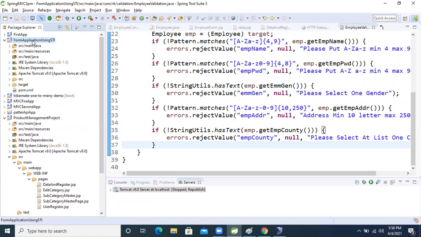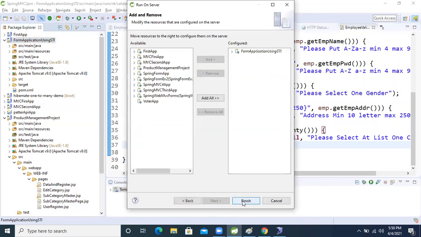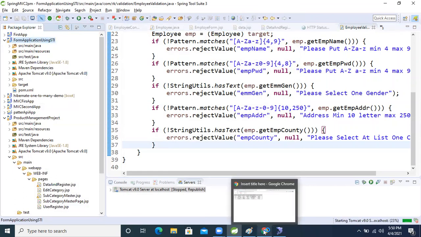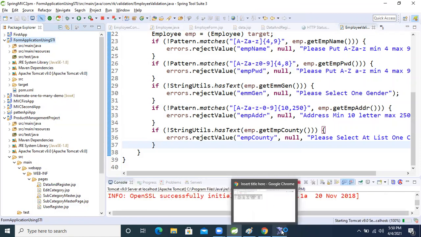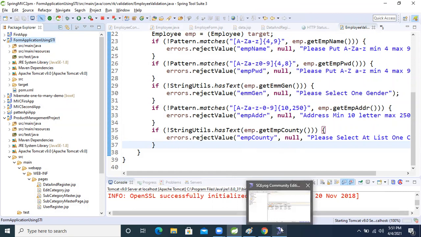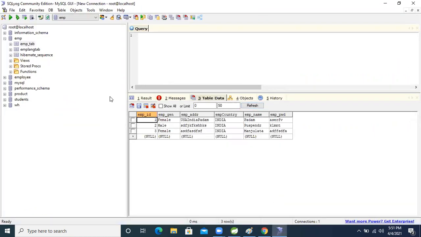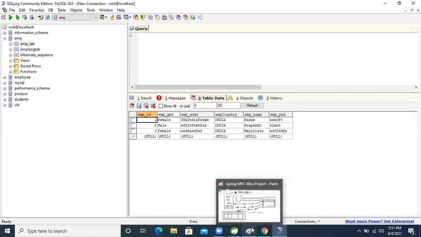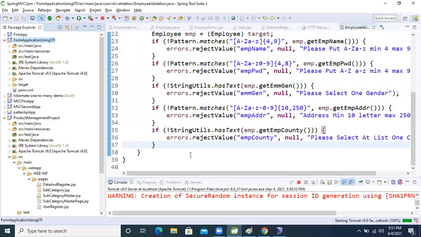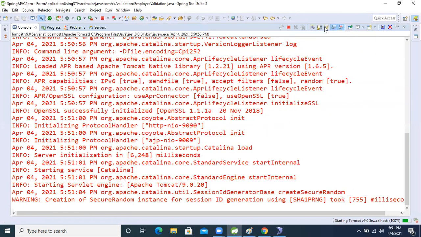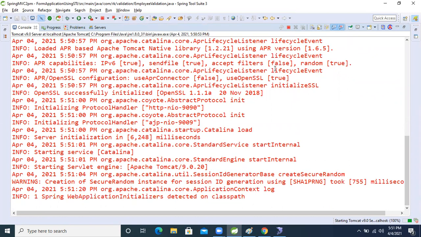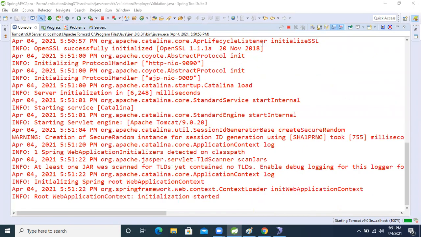So now right click and run the application. This time the child table will not be created, and I removed language also. Language I removed, guys. So only one table will be created now. Because after confusion there is no use, so I don't want to create any confusion.